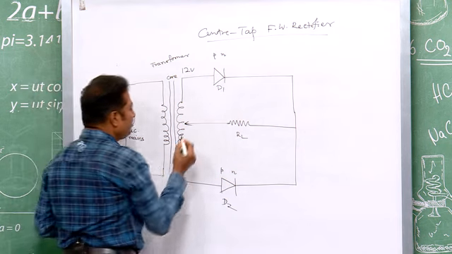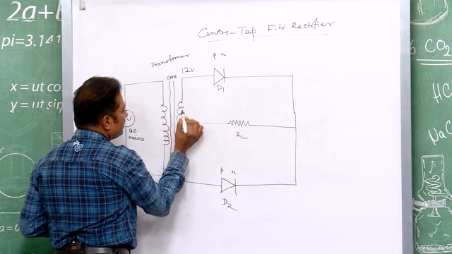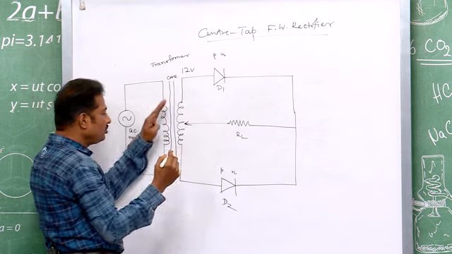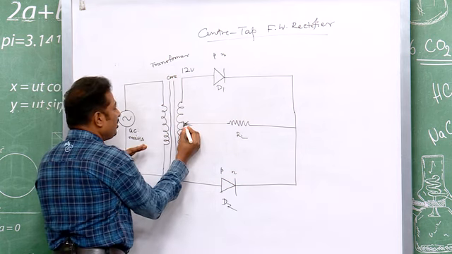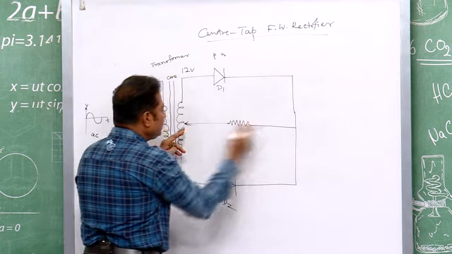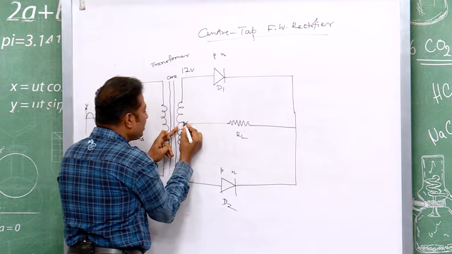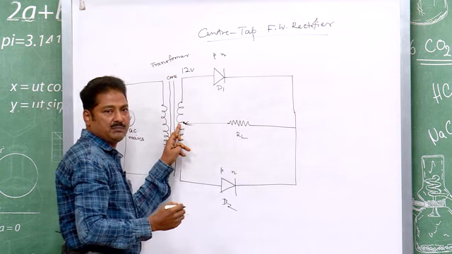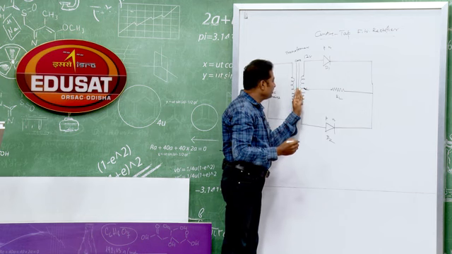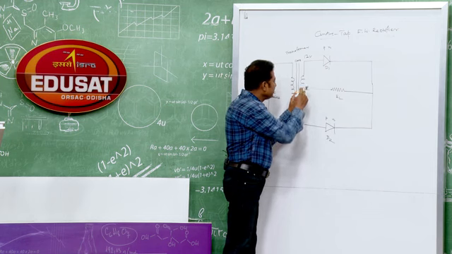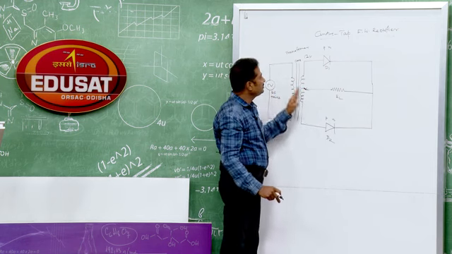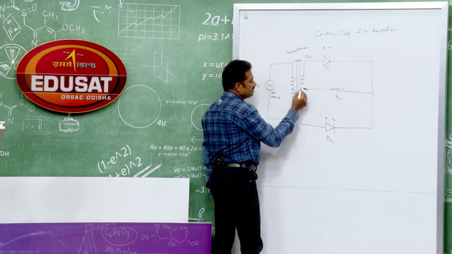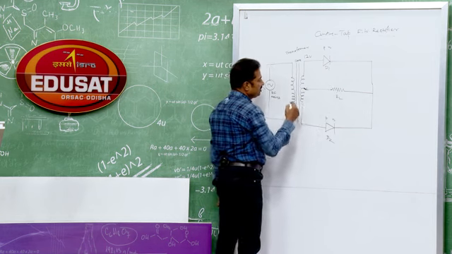And it is center tap. Why is it called center tap? The secondary coil is divided into 2 parts. This is the center point, and a connection is taken from the center point of the secondary coil. That is why it is called center tapping. So, it is tapped, it is touched to the center of the secondary coil. That is why the name center tap rectifier, it is using the center tap configuration.